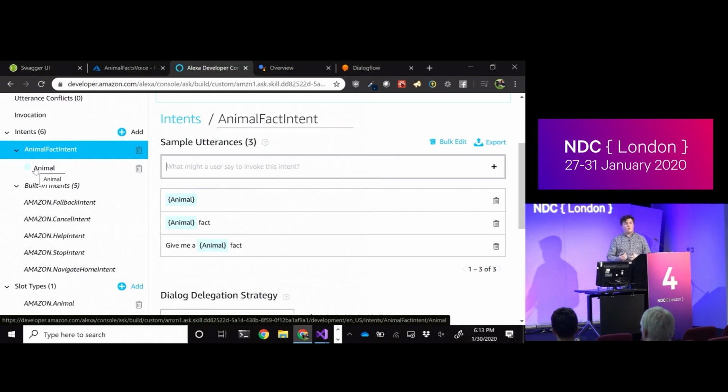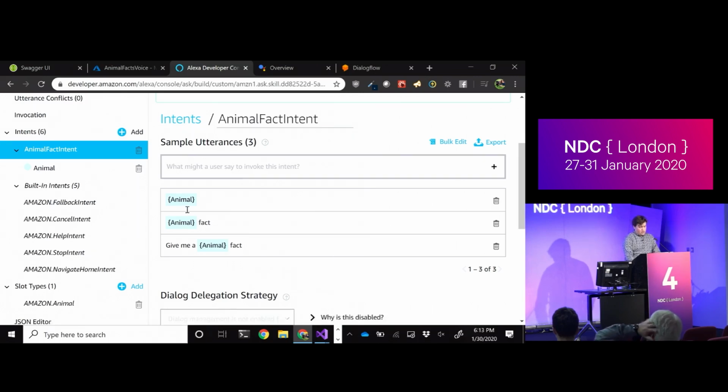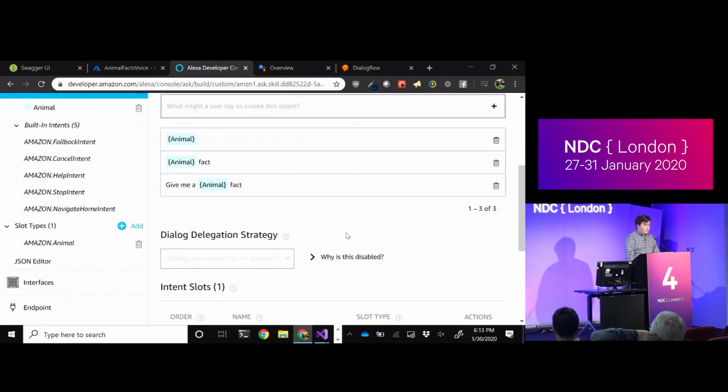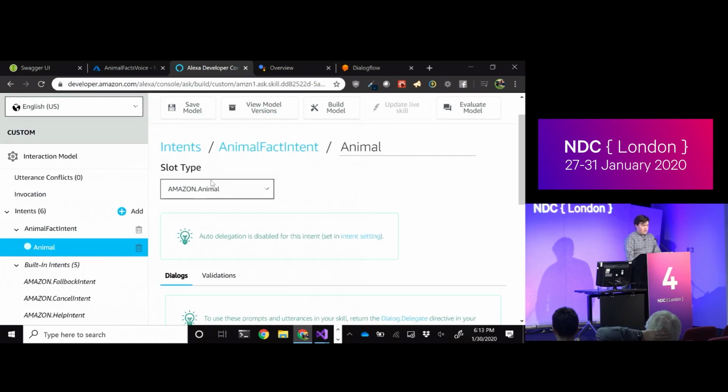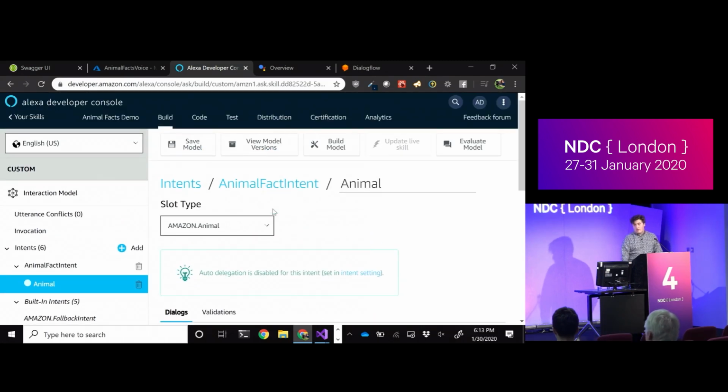So if I wanted a different way to ask about an animal that's not like "give me an animal fact," it's a little more specific, I can create other intents and use the same slot type across them. But it's just showing you that it's being used here. And so I give a couple utterances, just the name of the animal in this case, or "animal fact," or "give me an animal fact." And if I click on the animal one here, we can see that it has the slot type animal, but I can also extend it.